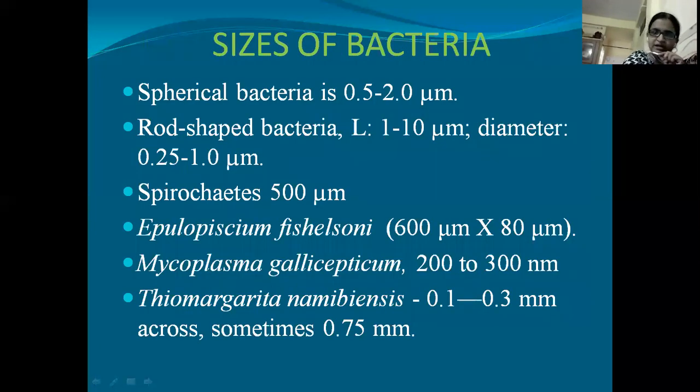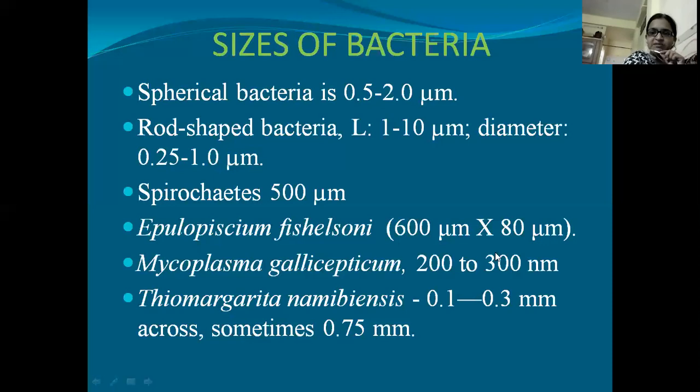Coming to the size of bacteria, if we see the numerical values, we know that bacteria are of different shapes. If we take spherical bacteria, the size will be 0.5 to 2 microns. If we take rod shaped bacteria, the length will be around 1 to 10 micrometers, and the diameter can range from 0.25 to 1 micrometer. And spirochetes is a filamentous cell. Its length ranges up to 500 micrometers, and one of the largest bacteria which can be seen through the naked eye is Epulopiscium fishelsoni, and its size is ranging from 600 micrometers by 80 micrometers.